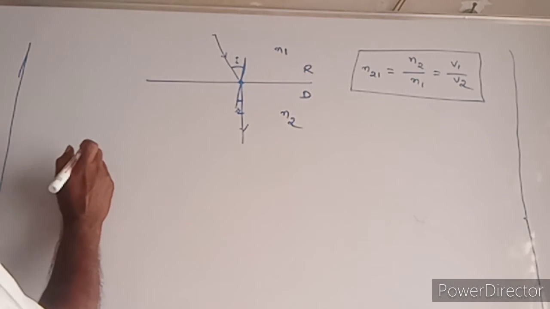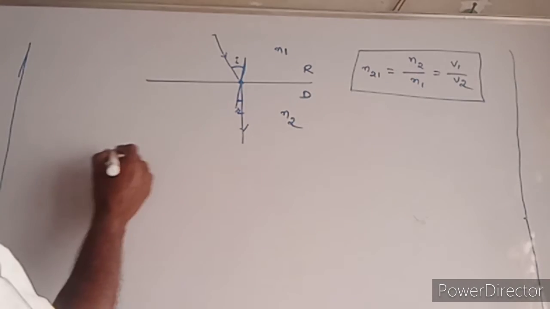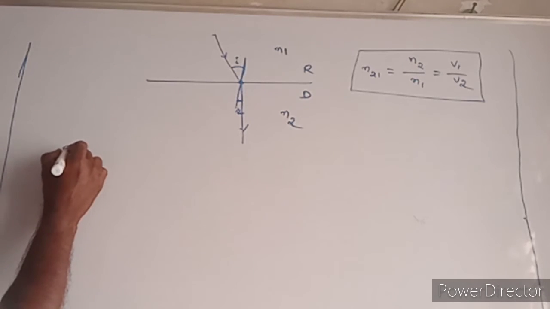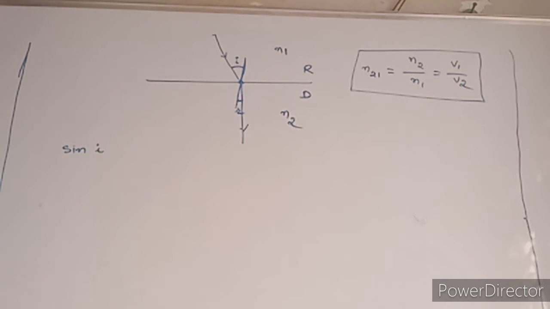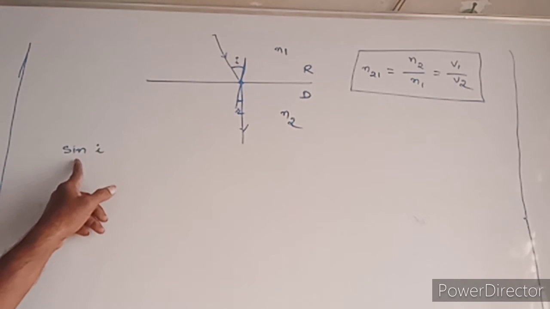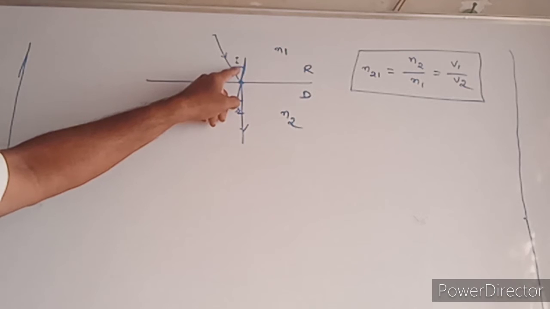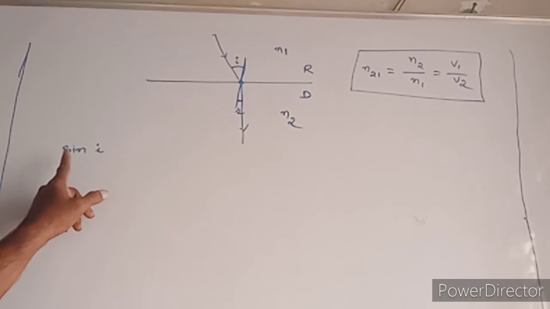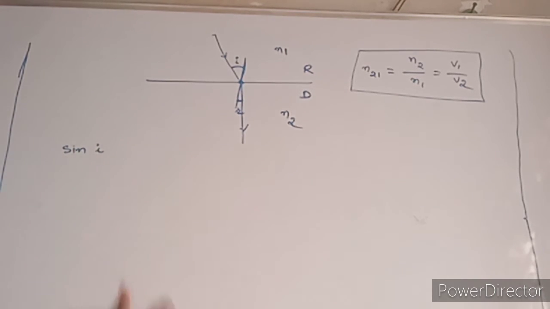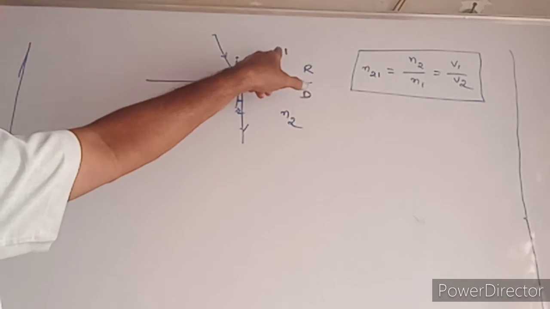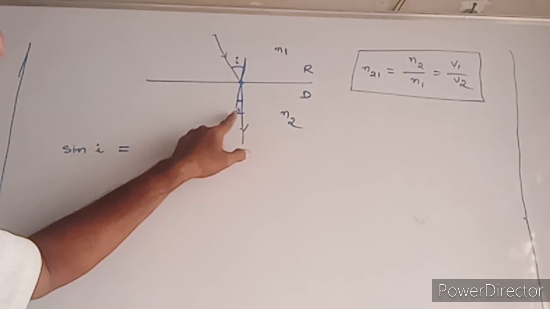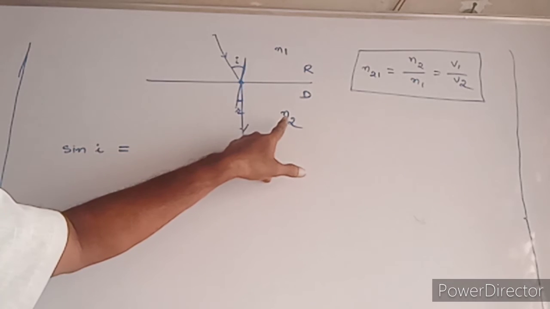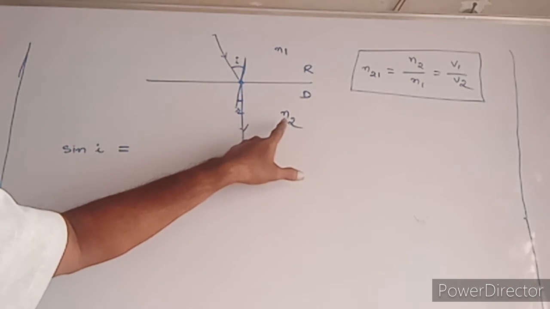Now take sin i, the sine of the angle of incidence. This sin i belongs to the medium whose refractive index is n1. Then sin r belongs to the medium whose refractive index value is n2.